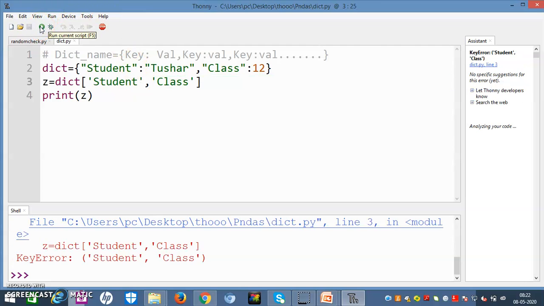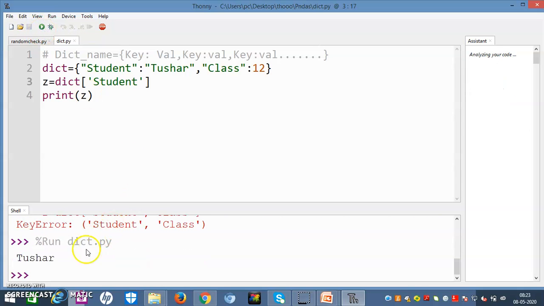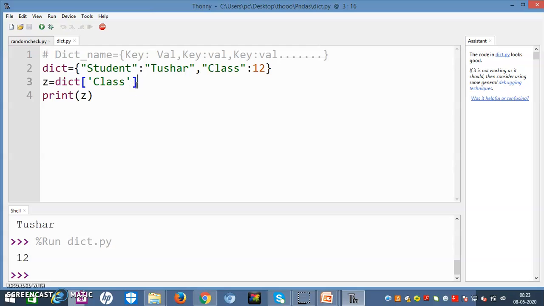Now friends, if you want to get more values, you can write again and run it. Again it will be an error because of a key error. Now it is class, yes, and student. This will access the elements one by one based on the key. Now if I write class here, it will be 12. So one by one we can access as many elements as we want.